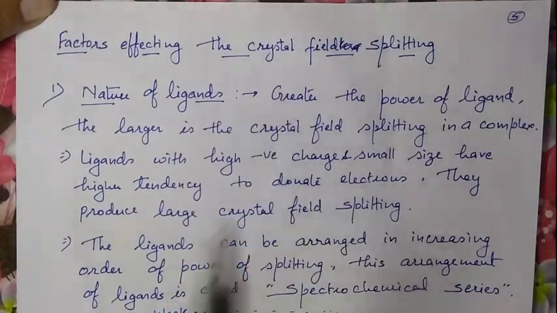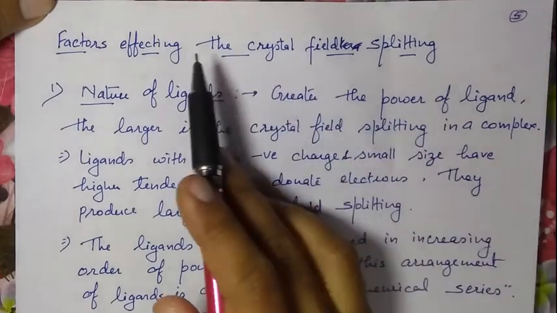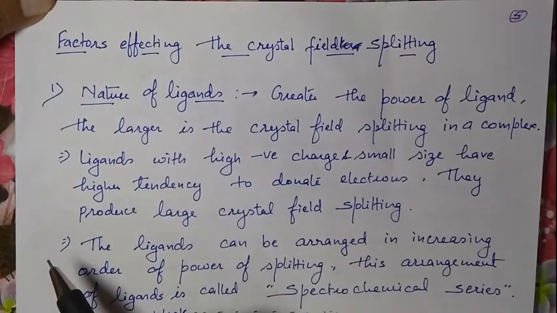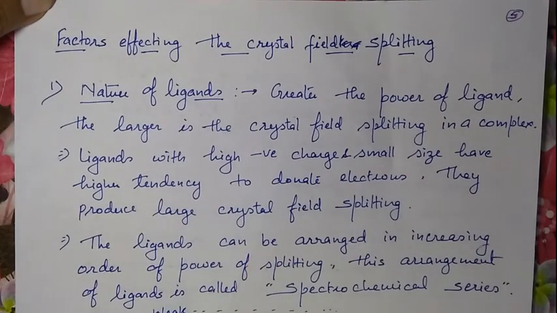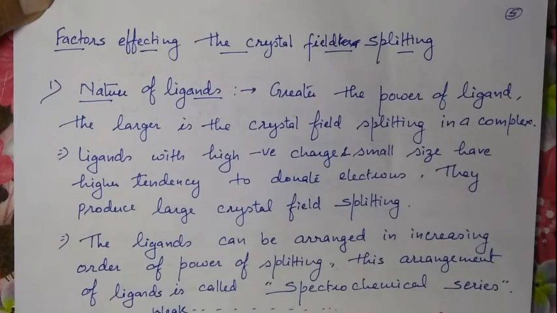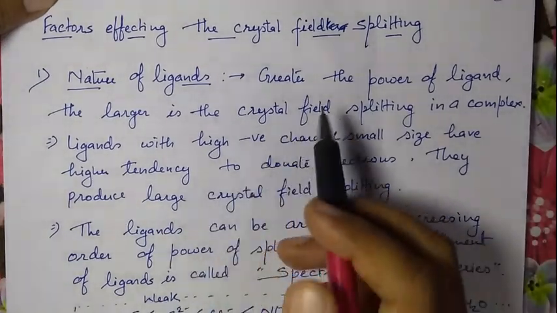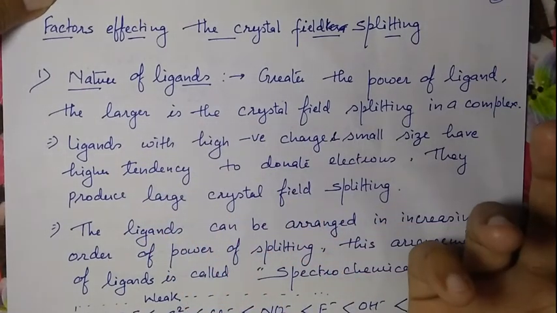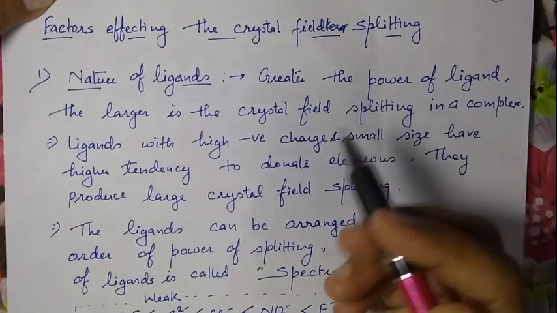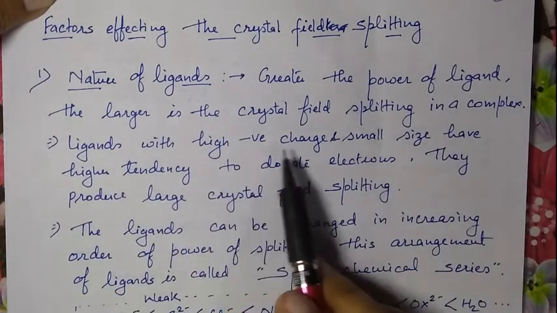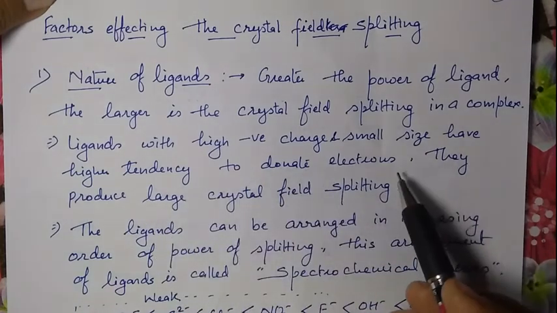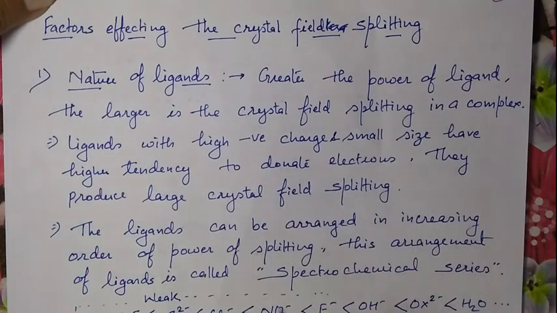Then come to factors affecting the crystal field splitting. This energy depends upon the nature of ligand, oxidation state of metal ion, size of d orbital, geometry, etc. Nature of ligand: the greater the power of the ligand, the larger will be the crystal field splitting. The ligand with high negative charge and small size has a higher tendency to donate electrons, and produces larger crystal field splitting.